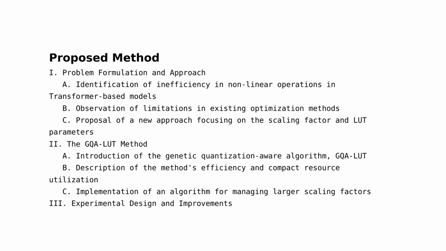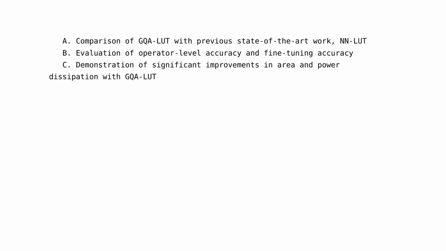To manage larger scaling factors, they implemented an algorithm that images the fixed point, FXP, conversion as a form of mutation, to boost accuracy. This approach is a significant departure from previous methods, which struggled with large scaling factors and lacked the ability to adjust parameters accordingly. Section 3. Experimental design and improvements.